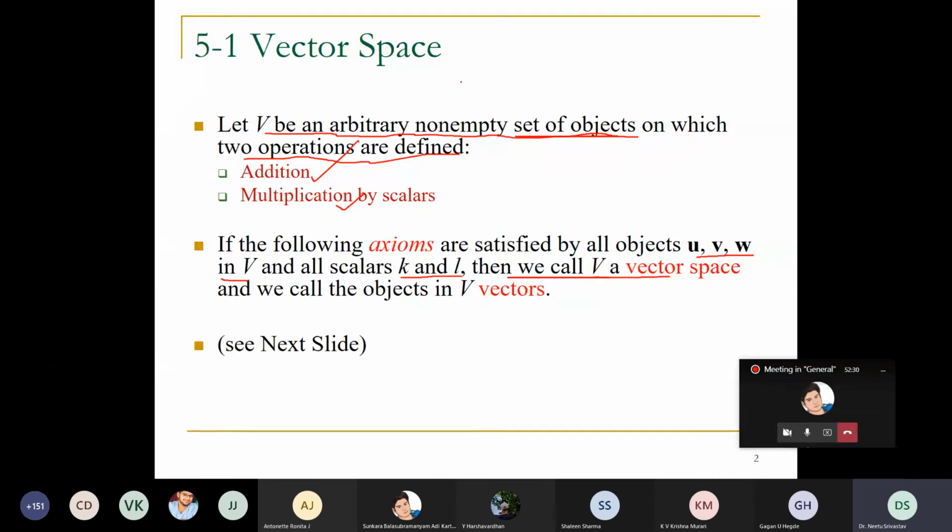The given set should be a vector space. So what is a vector space? The space which is given with its own elements and with its own operations. Own operations means the addition of two vectors will be defined within the set, and multiplication of a vector will also be defined within the set.